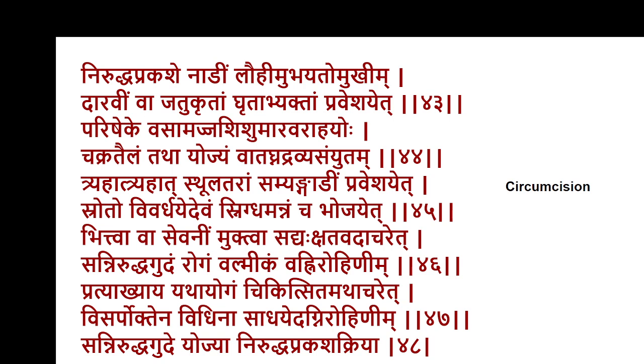In the strictures of the urethra, even now, the treatment protocol would be exactly as mentioned by Sushruta. That's dilatation. Dilatation is the treatment suggested by Sushruta in Niruddha Prakasha. And the protocol is that you have to insert a nadi, a tubular dilator, which is prepared out of wood or maybe wax or metal, and then it has to be gradually introduced at an interval of trehat, once in 3 days, and then the whole lumen has to be dilated.